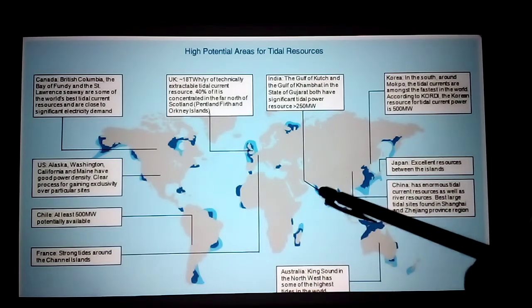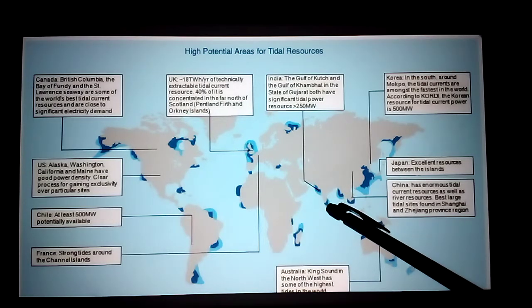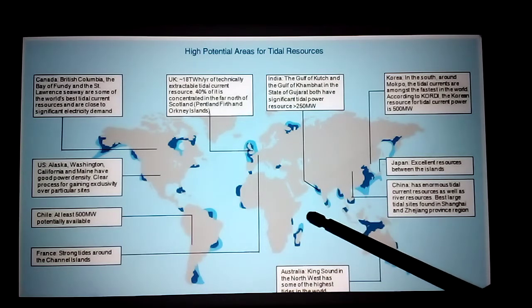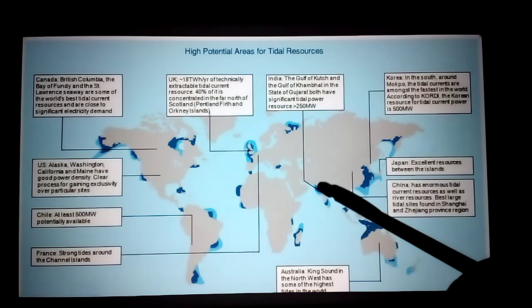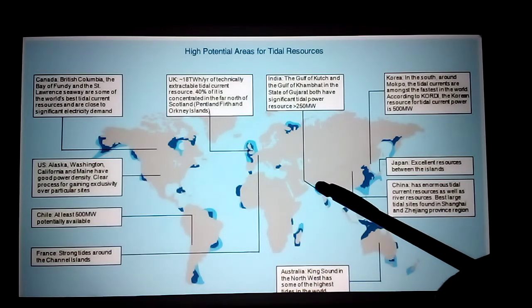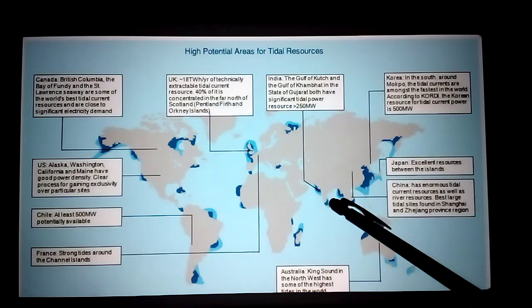You see here, Kerala also, and Tamil Nadu. Only in these coastal areas. Even though we have more coastal area, it requires a narrow gulf. There only they can produce the tidal energy. It is costly. That's why only 2 places are there.